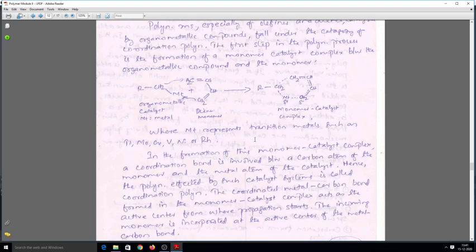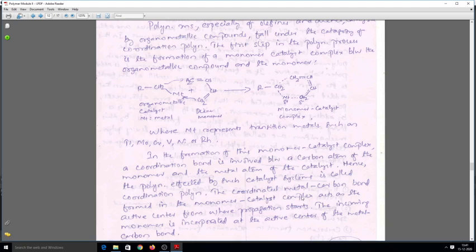Here the MT represents a transition metal such as titanium, molybdenum, chromium, vanadium, nickel or rhodium, etc. So in the formation of this monomer catalyst complex, a coordination bond is involved between the carbon atom of the monomer and the metal atom of the catalyst. Hence the polymerization effected by such a catalyst system is called coordination polymerization.